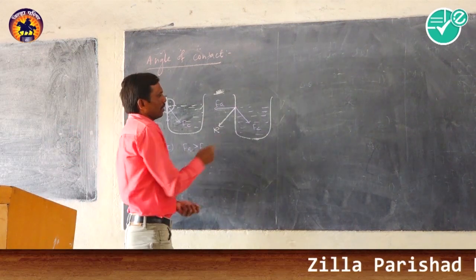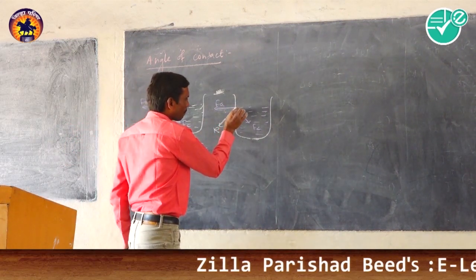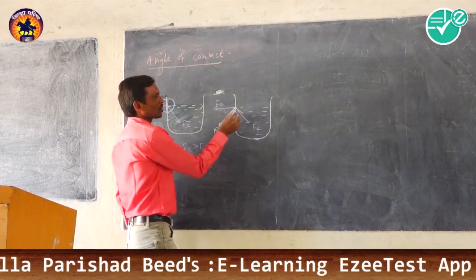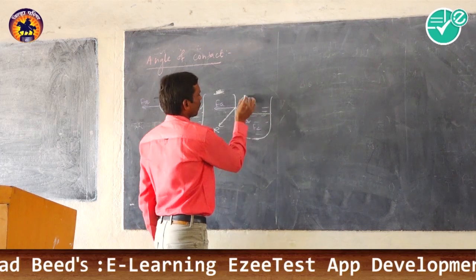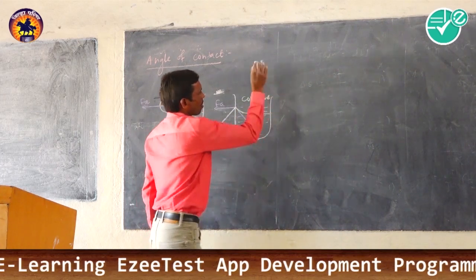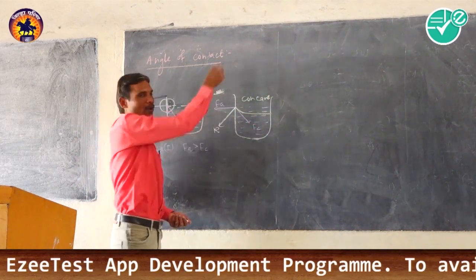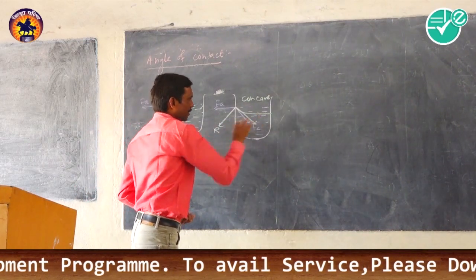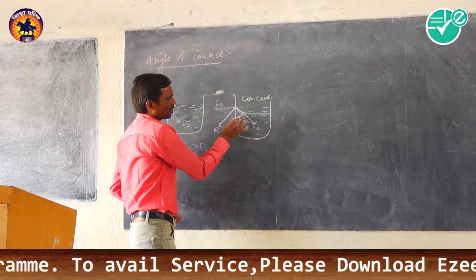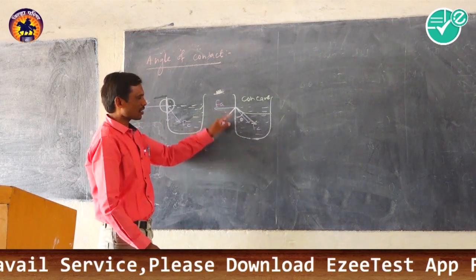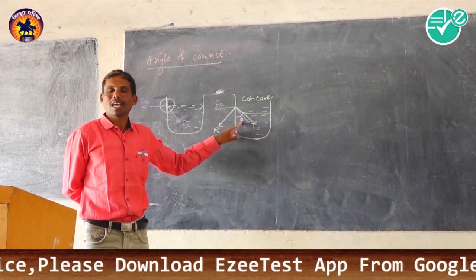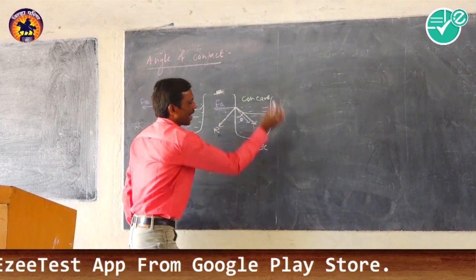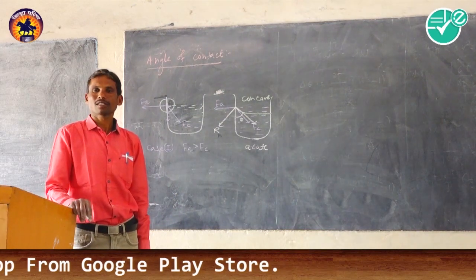So the free surface of the liquid becomes perpendicular near the solid surface, and becomes concave upward. It means this molecule moves upward. Now consider the tangent; the angle between the tangent to the liquid surface and the solid surface is known as the angle of contact. In this case the angle formed is acute.